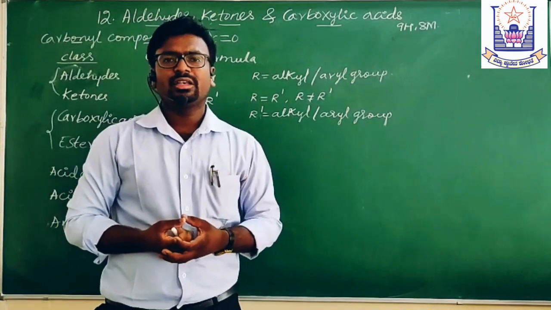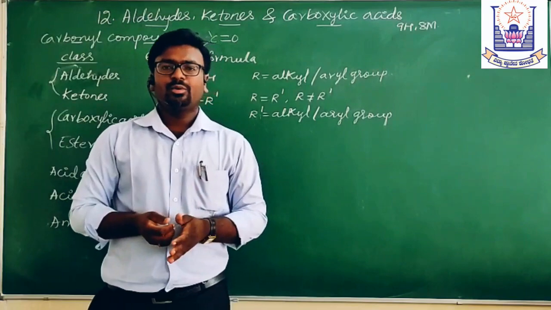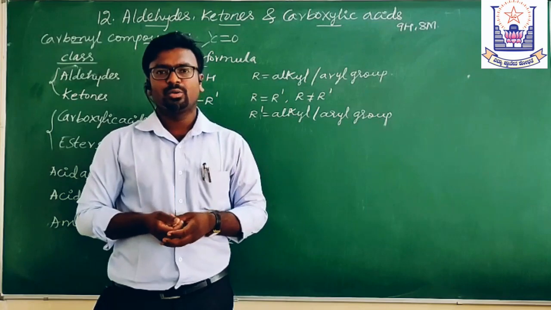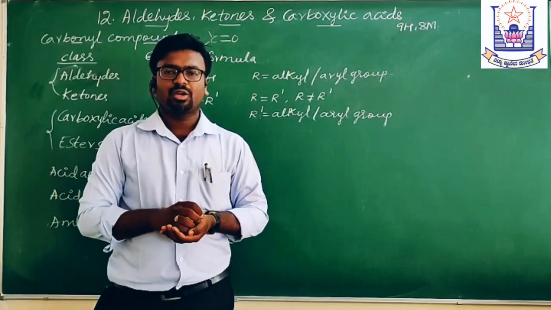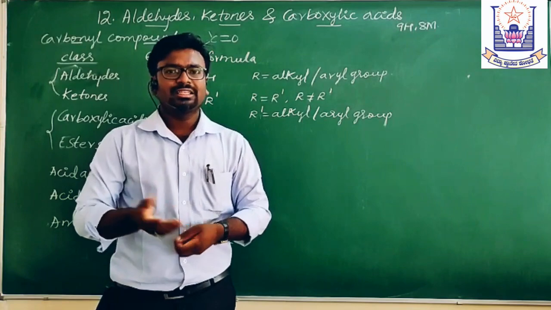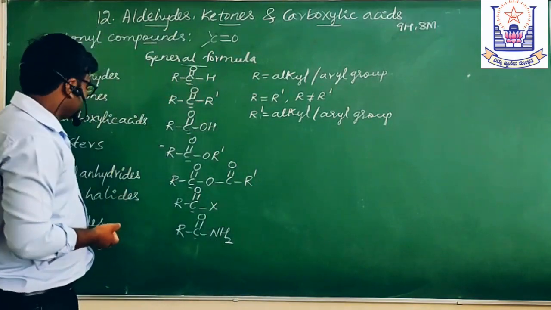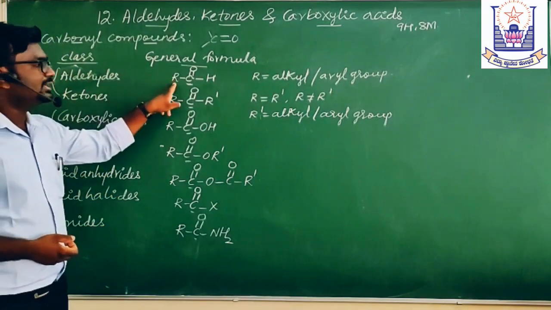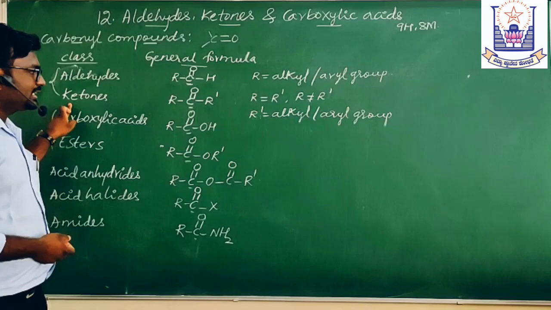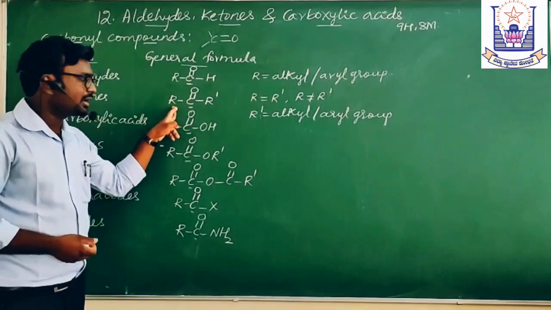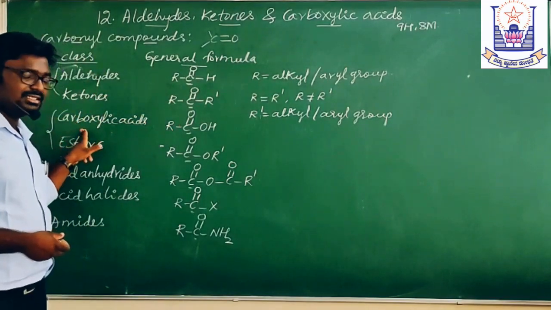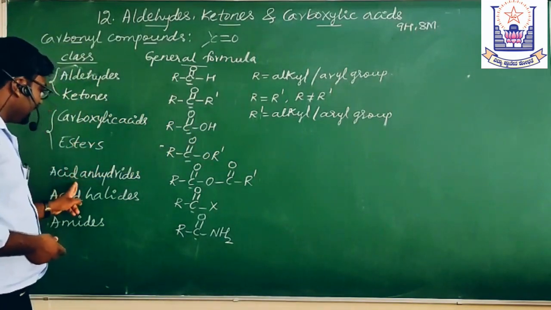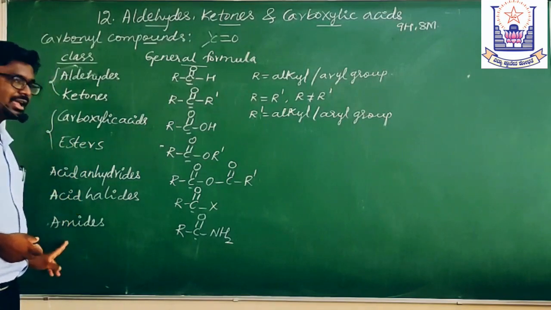So what are carbonyl compounds? The organic compounds containing carbonyl, that is C=O, as the functional group are called carbonyl compounds. And what are the types of carbonyl compounds? There are 7 types. The first one is aldehydes, formula RCHO. Next is ketones, formula RCOR dash. Next is carboxylic acids, RCOOH, then esters, acid anhydrides, acid halides, and amides.